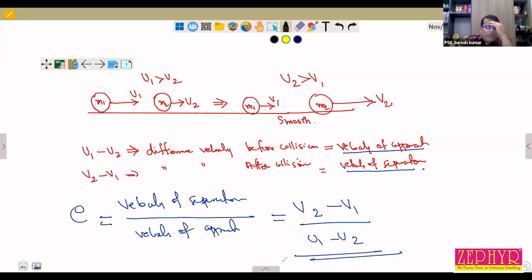So what is coefficient of restitution? Coefficient of restitution is the difference in velocity after collision by difference in velocity before collision.